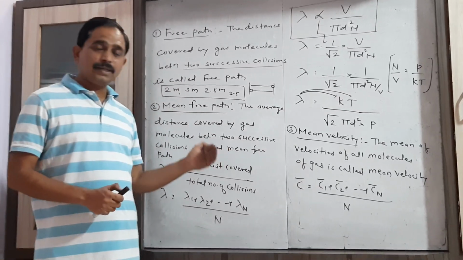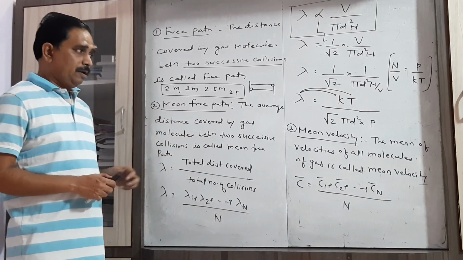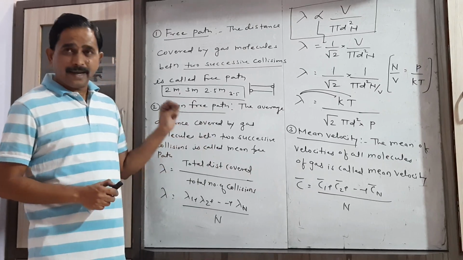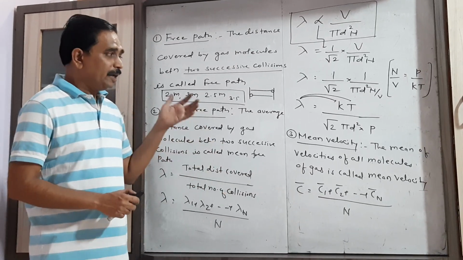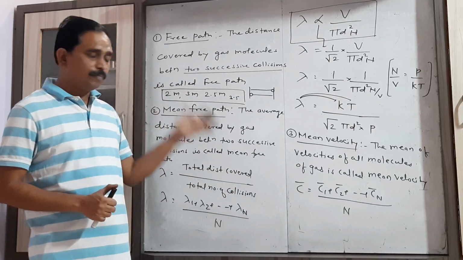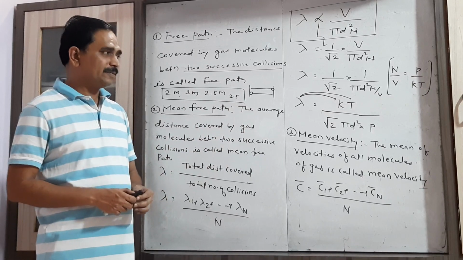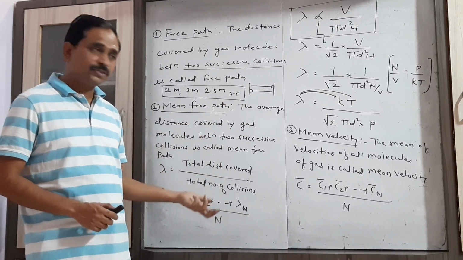Then we have to consider the next definition, that is the mean velocity. Now we know that gas molecules are always in a state of random motion. Random motion means that these different gas molecules move with different velocities in different directions. So the velocity of gas molecules is not the same, not constant.